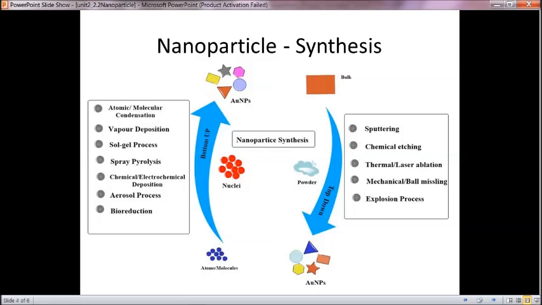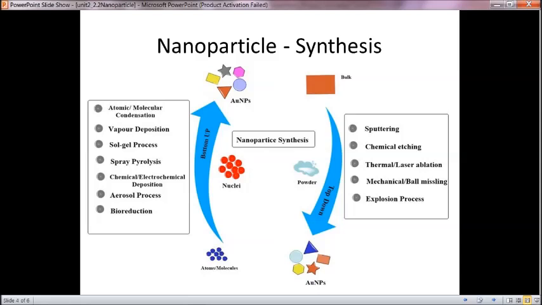In the top down process, to powder the bulk material, we use processes called sputtering, chemical etching, thermal laser ablation, mechanical ball milling and explosion process.